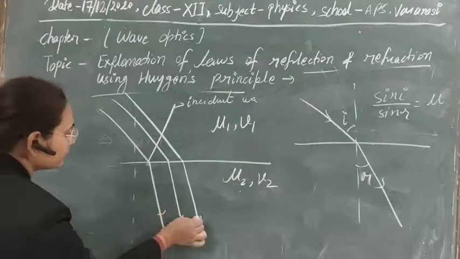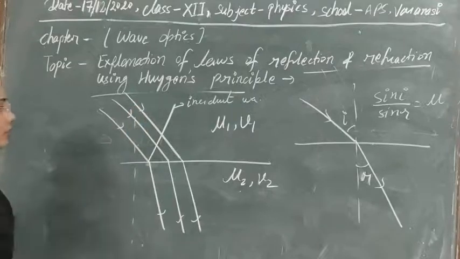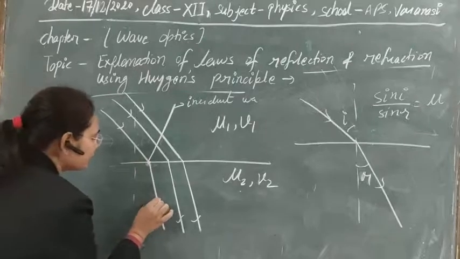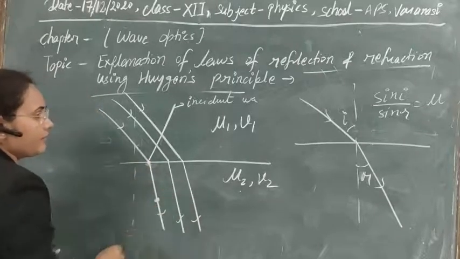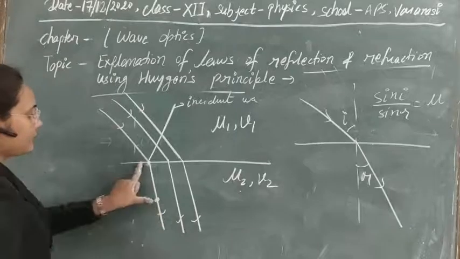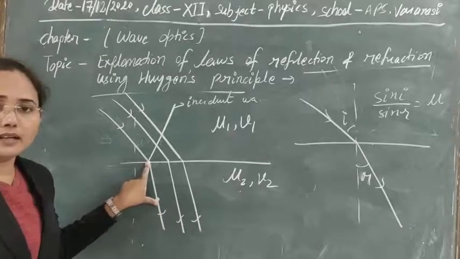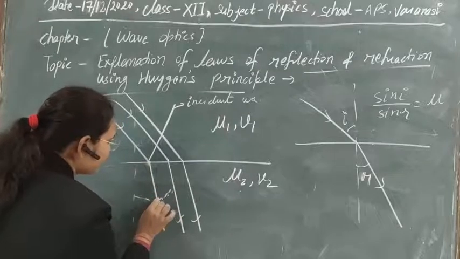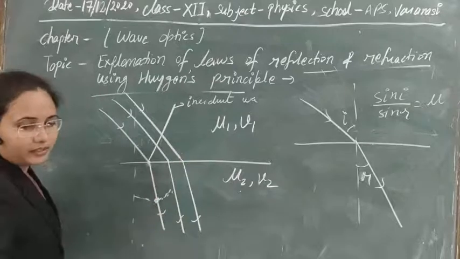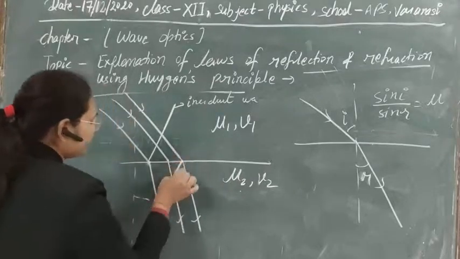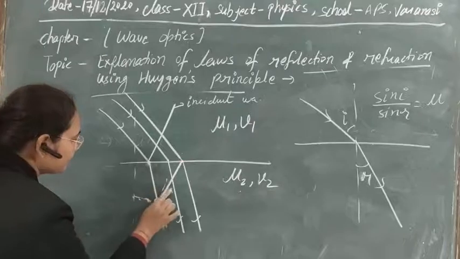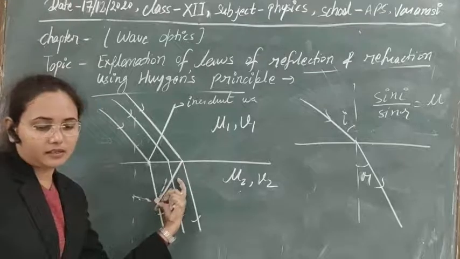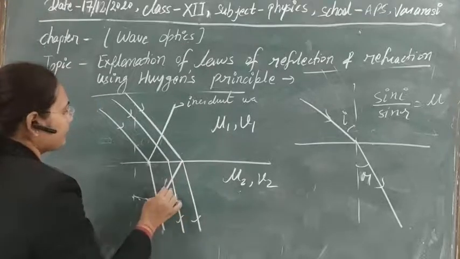So if this wave is refracting here, this is incident. Now how can we draw the refracted wavefront here? Again we have to do the same thing. Let's see all the points that are in the same phase, and let's take this distance as the radius and draw an arc here. Then let's draw the tangent to this arc, and let it meet this point here. Again, after drawing a tangent here, let's meet this point. So this diagram is known as the refracted wavefront.